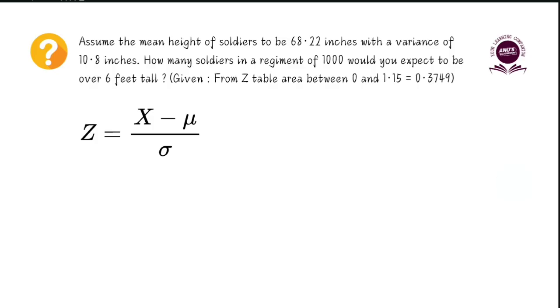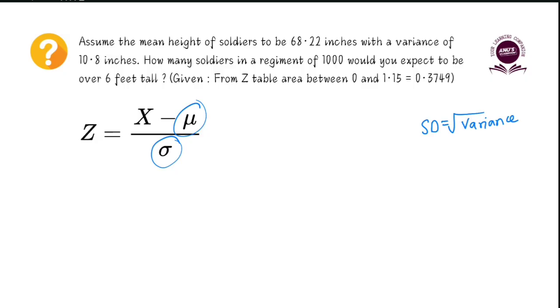The formula to convert whatever is given to us into a corresponding z-score is z-score equals x minus mu, divided by sigma. So we know what mu is. Mu is nothing but the mean. Sigma is nothing but the standard deviation. How to find standard deviation? We are given the variance. Standard deviation is the root of variance, right? Simply take the square root of the variance, and we will get the standard deviation.